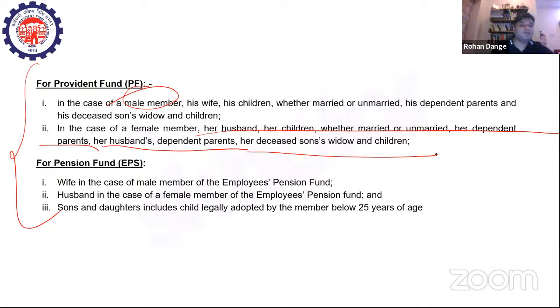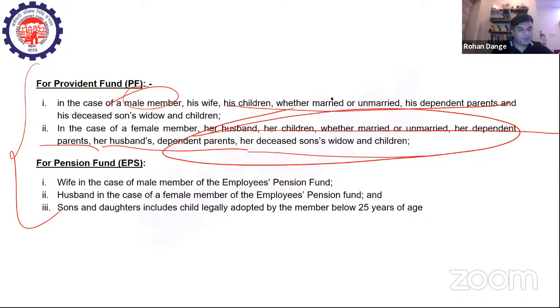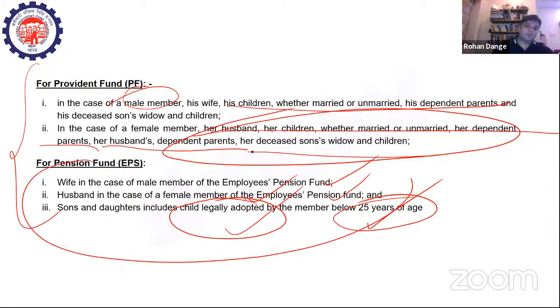So in case of a male member and in case of a female member, if you have noticed, the list of nominees is somewhat different. You should note down that difference in your copies, so that in the exam, depending on what is asked in the question, you can answer. If it is a male member, then this is the list, and if it is a female member, then this is the list. Likewise, for the Employees Pension Scheme, the pension fund beneficiaries are the wife in the case of a male member, the husband in the case of a female member, and sons and daughters, including a child legally adopted by the member, below 25 years of age.